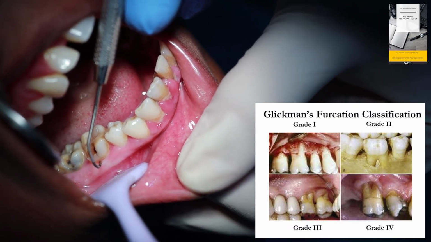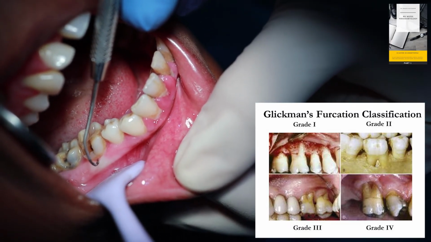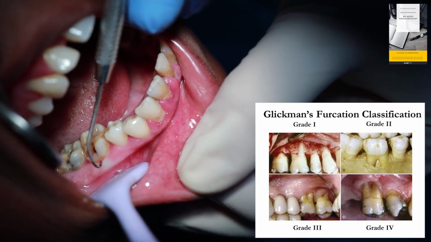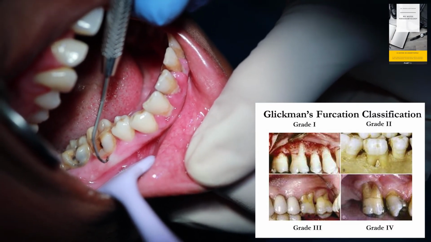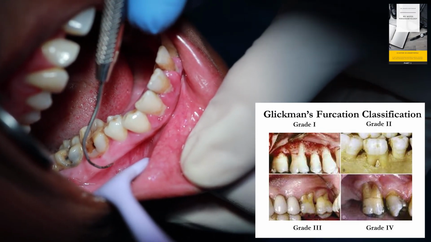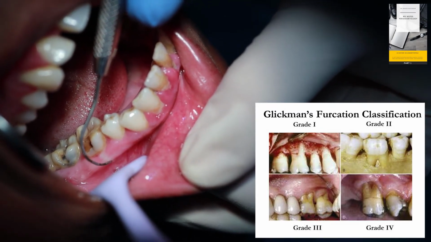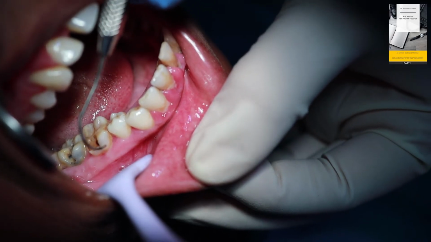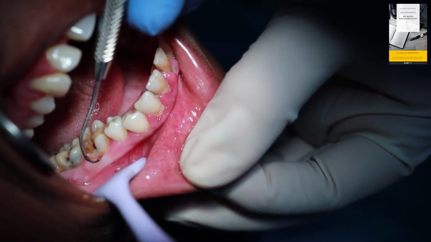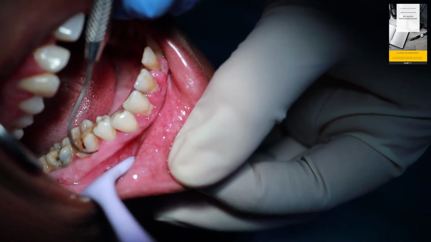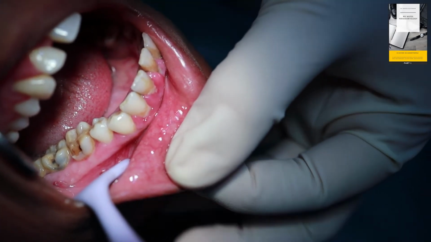If your probe is penetrating partially into the furcation area, then it is grade 2. If it is going through and through, it is grade 3. And if it is going through and through and the gingiva is also receded, then it is grade 4. Sometimes you get a case where gingiva is receded but your probe is not going through and through, or it is going partially. So in this case it will not be grade 4, it will be grade 2 only.